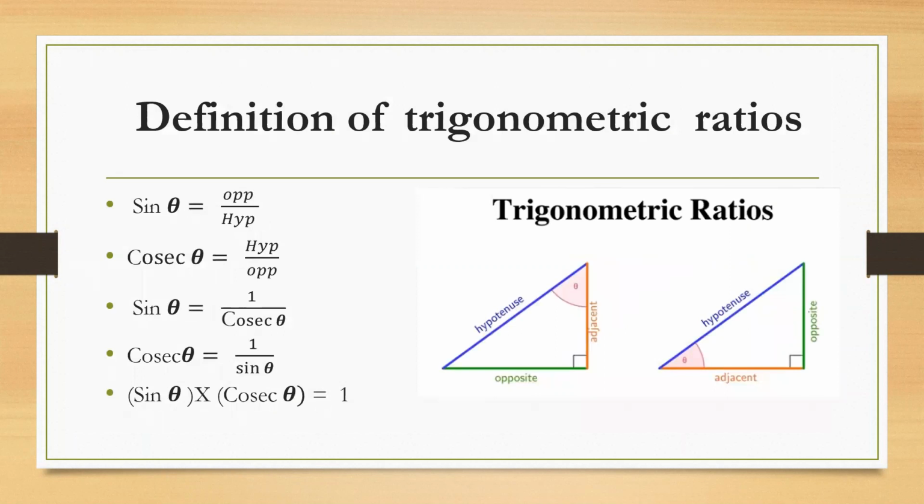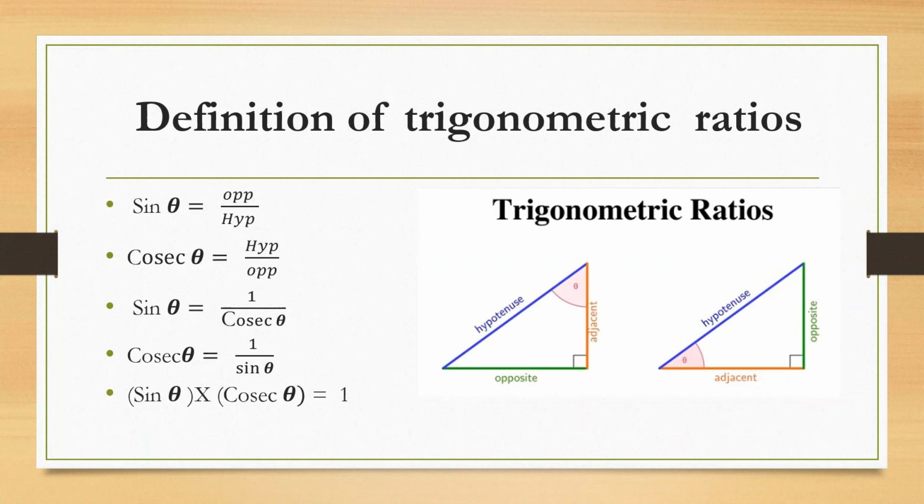Now, the definition of the trigonometric ratios. Generally, trigonometric ratios are introduced in another order. Any teacher, in the traditional order, introduces sine, cos, tan first. Next, cosec, sec, cot are introduced. But I am introducing a new way.